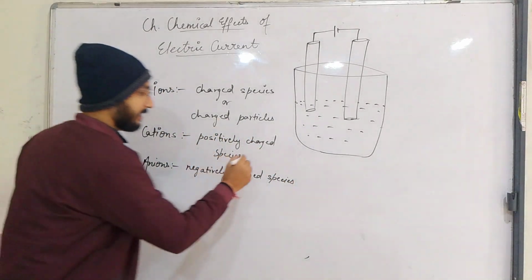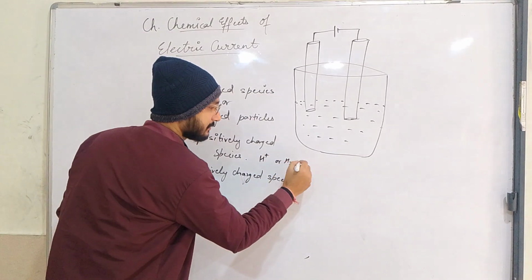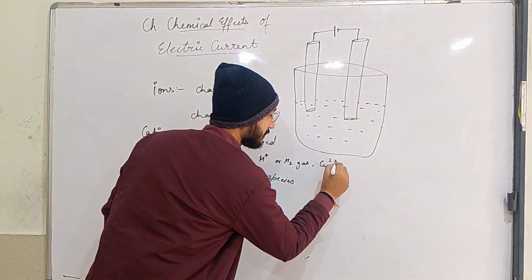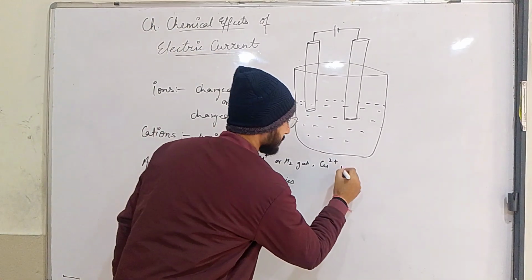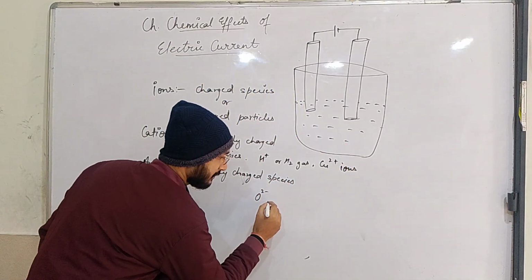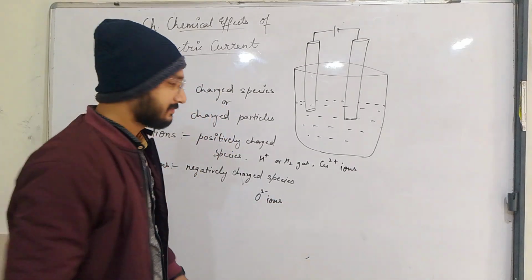So examples of cation are H+ ions, and Cu2+, which is also known as copper ions. An example of anion is O2-.